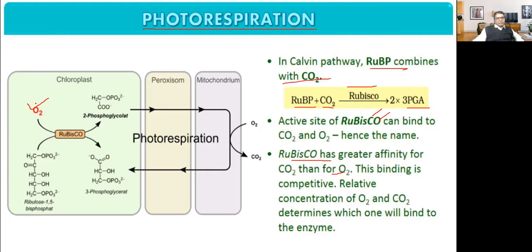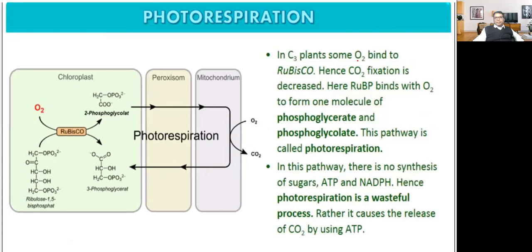In the chloroplast, when Rubisco forms a bond with carbon dioxide, it will produce phosphoglycolate. In peroxisome and mitochondria, it will use oxygen and release carbon dioxide. So here, in C3 plants, some oxygen binds to Rubisco. This is Rubisco, and some oxygen binds with Rubisco.